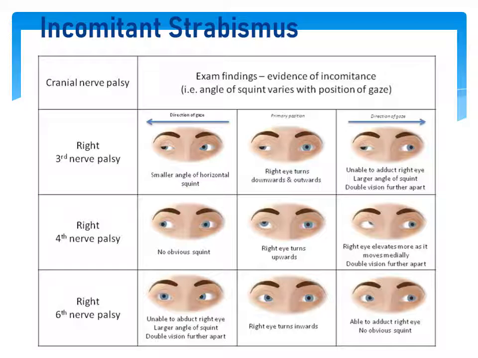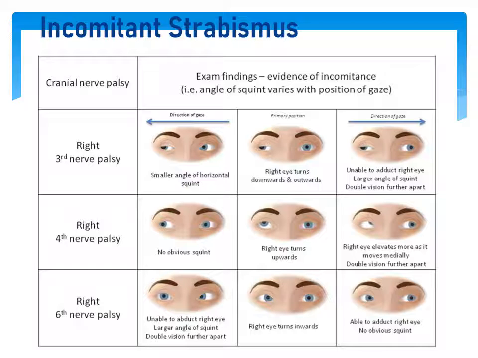And in case of levoversion, we can see that there is an inferior oblique overaction because the superior oblique is not working. There is trochlear nerve palsy. As a result, the patient's right eye elevates more in case of adduction, because in case of inferior oblique overaction, or IOOA, the eyeball moves a lot inward when the eye elevates, and it moves medially. Therefore, in this particular position of gaze, the double vision will be much more.